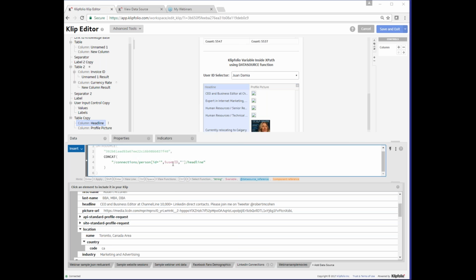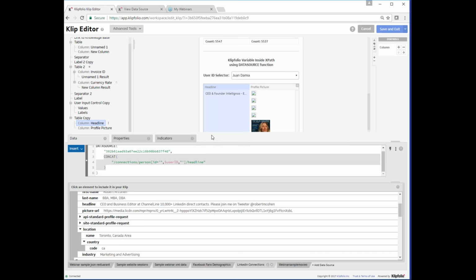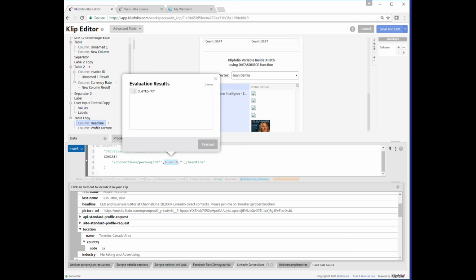Now, in this case, this has already happened because I had the $ sign symbol inside of my XPath. So when I took it out, it interpreted it as the variable instead of the text. You now have your full XPath. You can evaluate what it would look like using the concat function. Note here that inside of the person node, the ID is looking at the actual variable value of the ID that we have currently selected. So if I evaluate the user ID, that's the value that was popping up in my concat function.